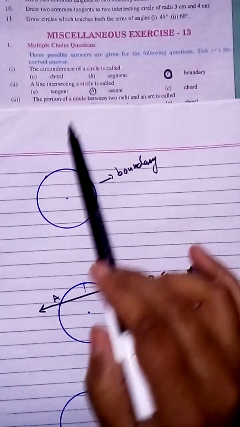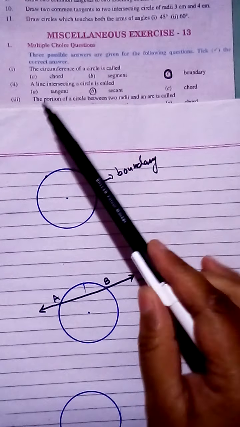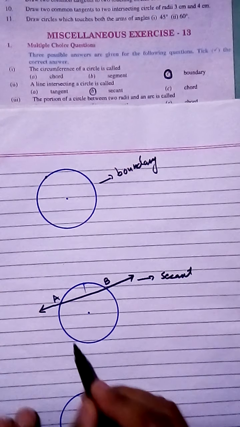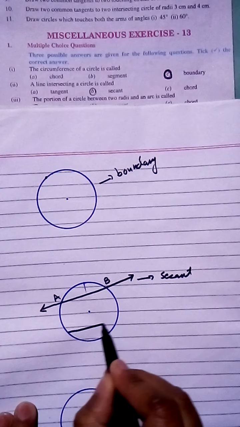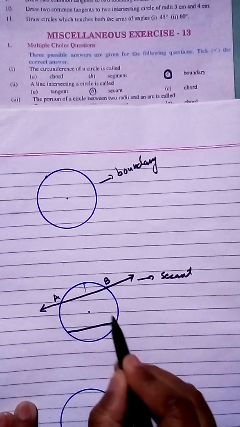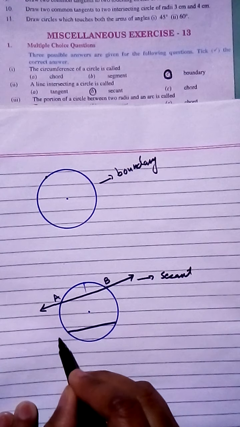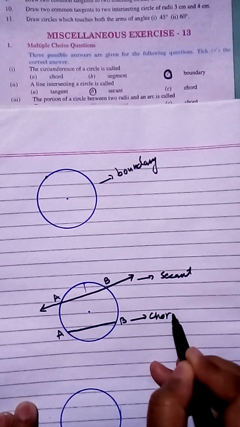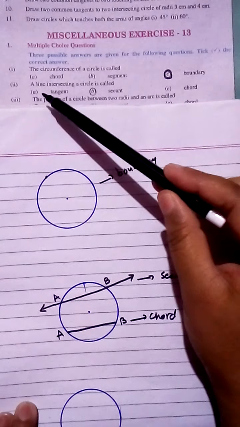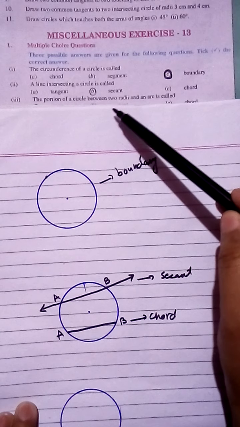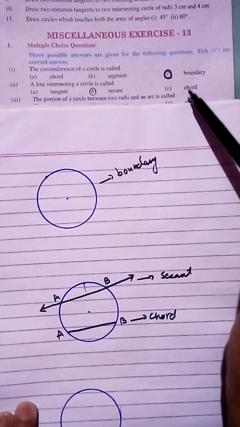Now if the statement changes, for example, you can draw a chord, and it will remain inside the circle, A and B. That is known as a chord. If the statement is like this, a line segment, if the word segment is used here, then you have to take the chord option.